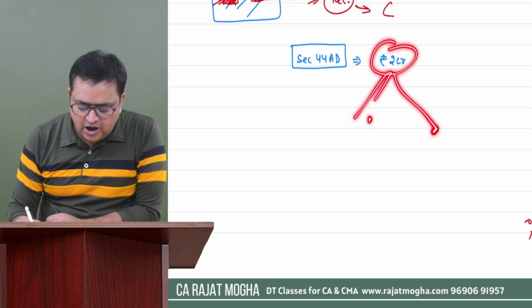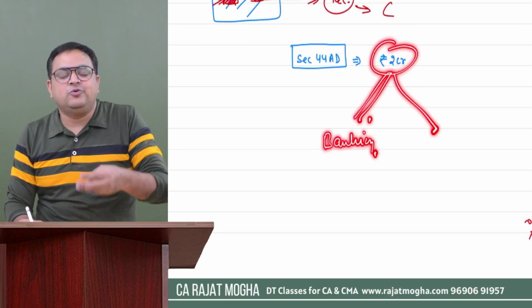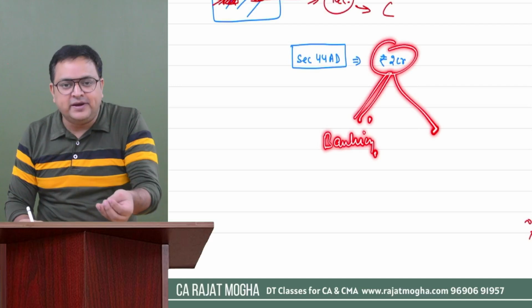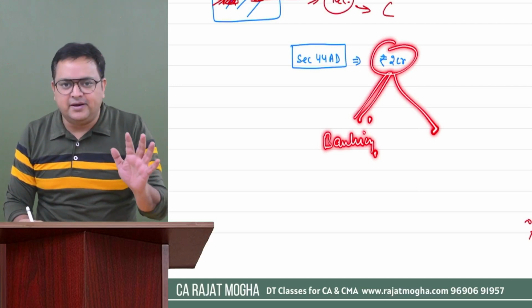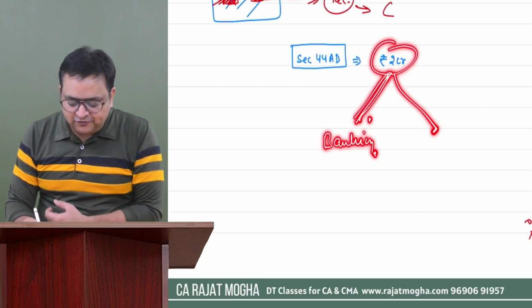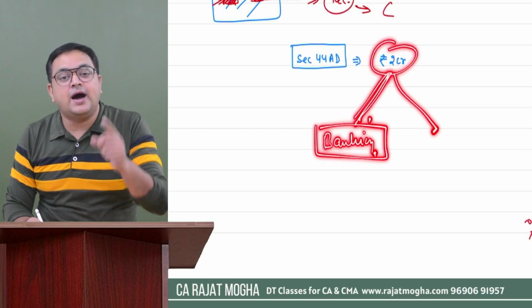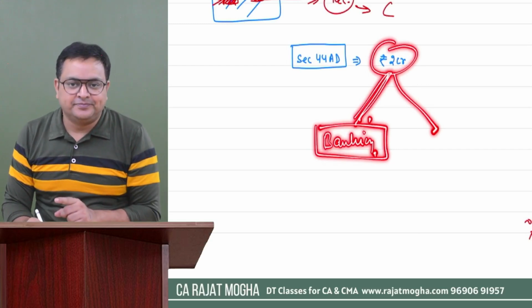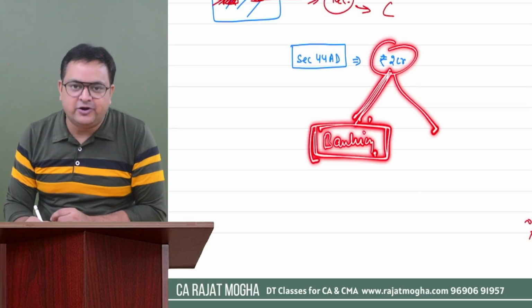First of all, tell me how much you have received through banking mode. Banking mode, you understand: how much you have received through account payee cheque, account payee demand draft, RTGS, NEFT, UPI, etc. Approved banking mode. So just divide your turnover into 2 parts. First, tell me how much you have received through banking mode up to the due date of ROI.